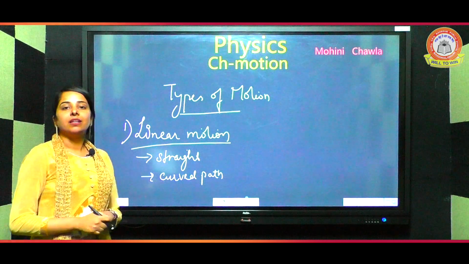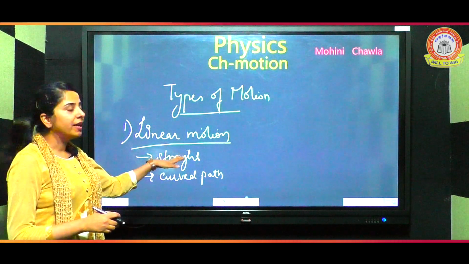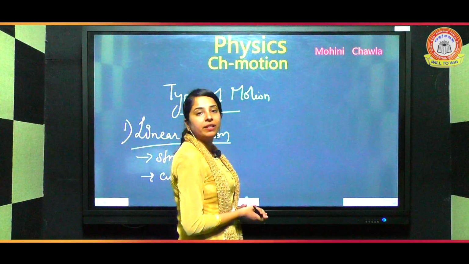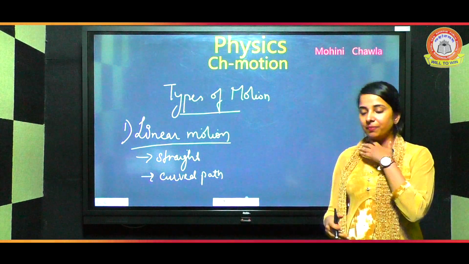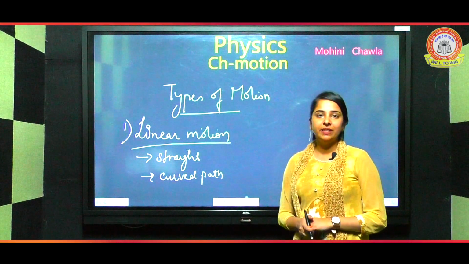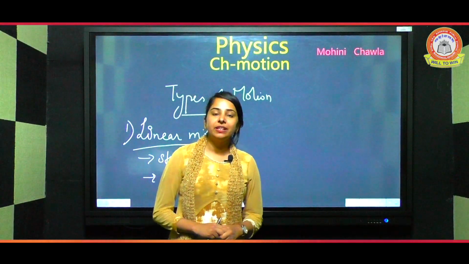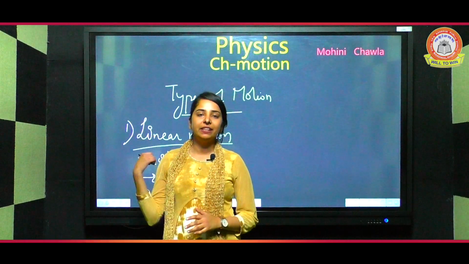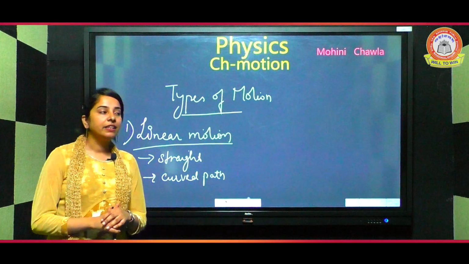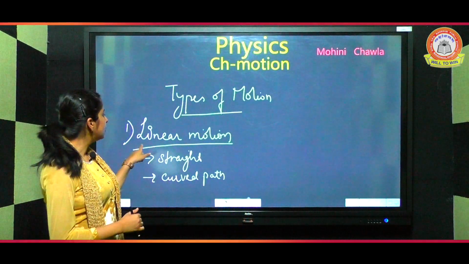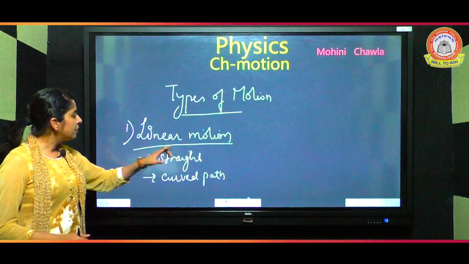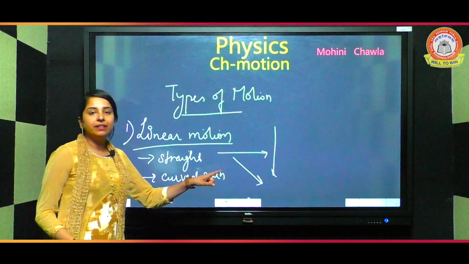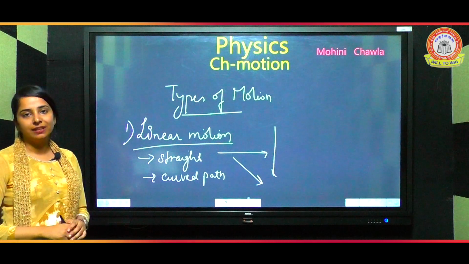For example, trains on the railway tracks move in a straight line, so it is known to be linear motion. Cars, buses, even my movement. Now see, I am moving in a straight line along a horizontal path, so this motion is also linear motion. Some more examples of linear motion in our daily life are raindrops. They are also in a straight line. Another example is sun rays. They are also in a straight path, so they are considered to be in linear motion. In the end we can say whether its direction is horizontal, vertical or a slant line, it should be in a straight line, so that motion is known as linear motion.